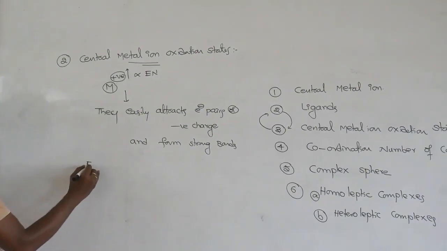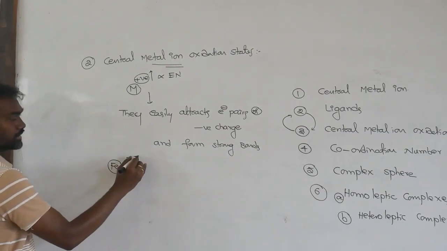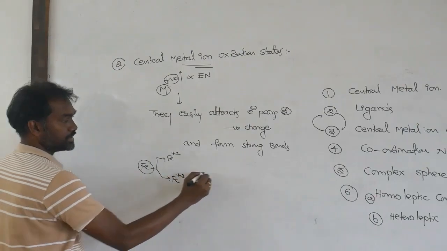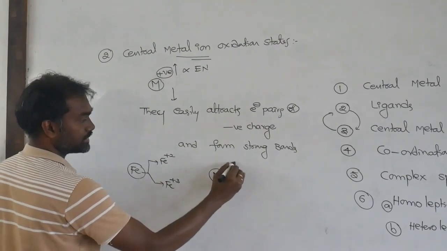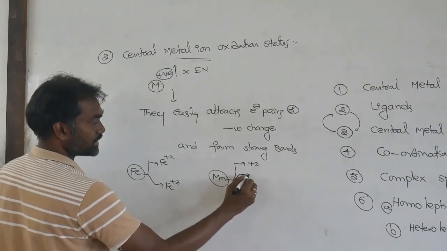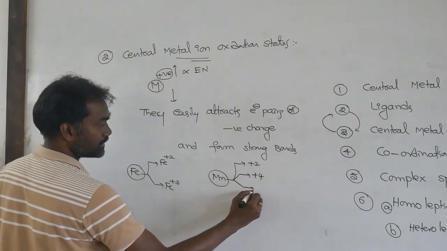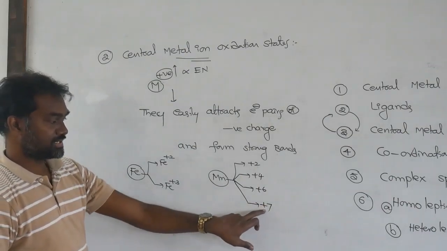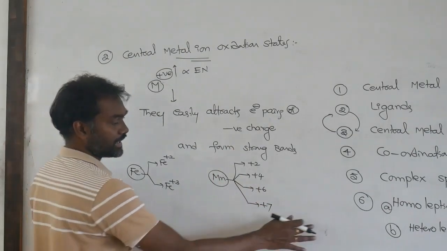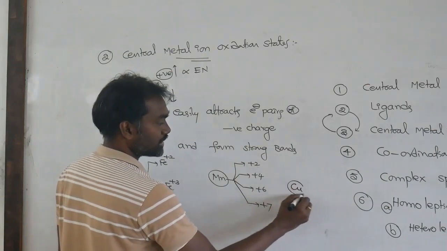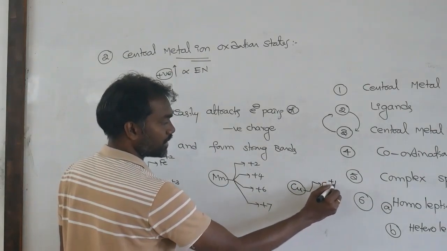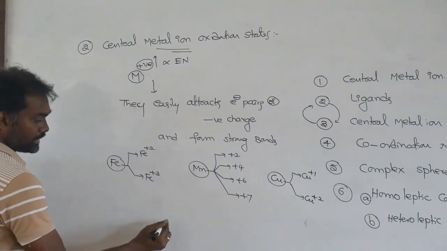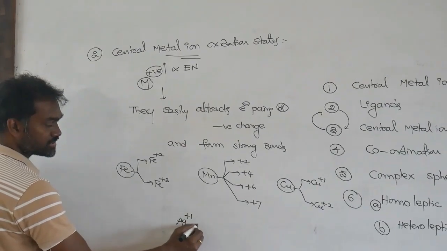If you take iron, it shows Fe+2, Fe+3. Manganese shows +2, +4, +6, +7. As oxidation state increases, complex character increases. Copper shows +1 and +2. Silver shows +1.